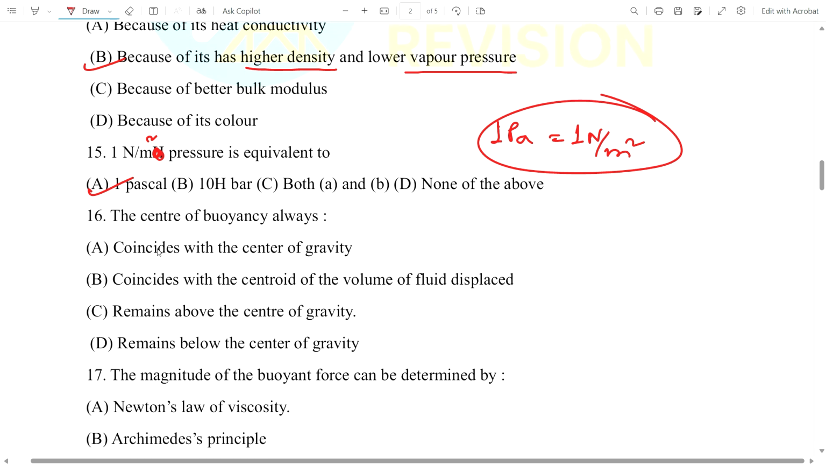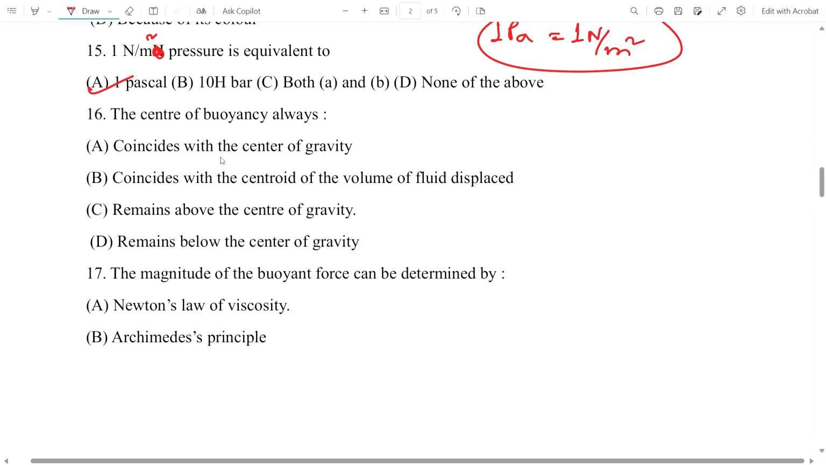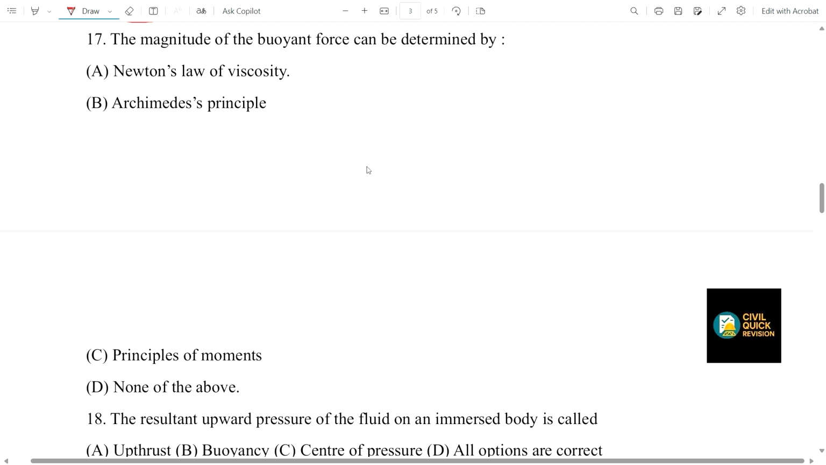Now question number 16, the center of buoyancy always what? Coincides with the center of gravity, coincides with the centroid of the volume of the fluid displaced, remains above the center of gravity, or remains below the center of gravity. Here the answer will be: coincides with the centroid of the volume of the fluid displaced. Now coming to question number 17, the magnitude of buoyant force can be determined by what method? By using Newton's law of viscosity, by using Archimedes principle, or using principle of moments, or none of these. Answer is B, Archimedes principle.